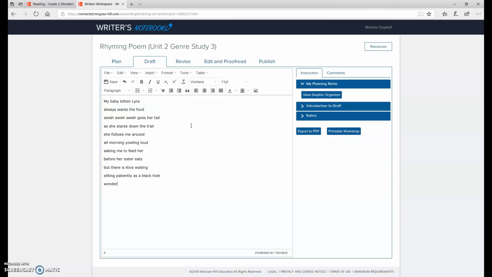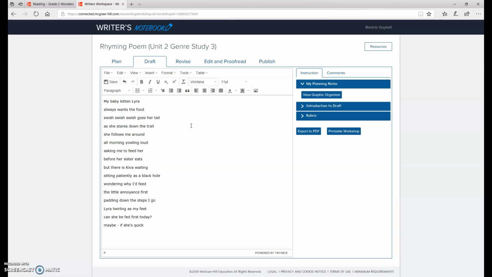We're wondering why I'd feed the little annoyance first. Padding down the steps I go, Lyra twirling at my feet. Can she be fed first today? Maybe. If she... Oh, I ran out of creativity there, so that's okay. Maybe if she's quick.